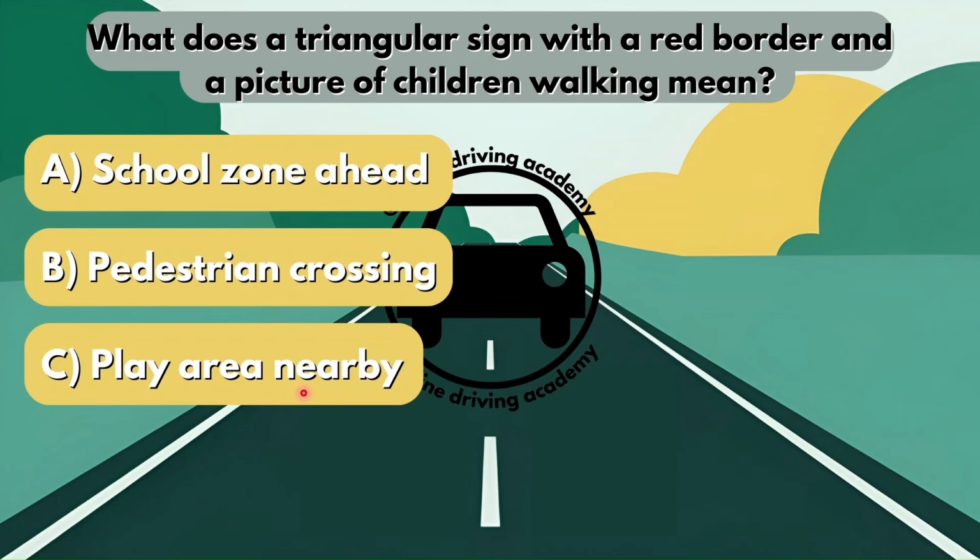Now, if you do see the sign, it is actually indicating to you that there is a school zone ahead. And you're going to have to reduce your speed, as there's a chance that there could be children running across the road.